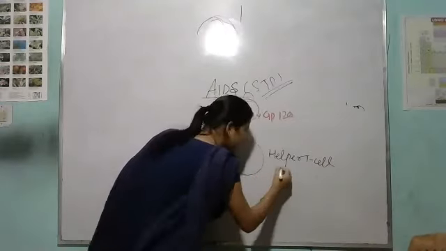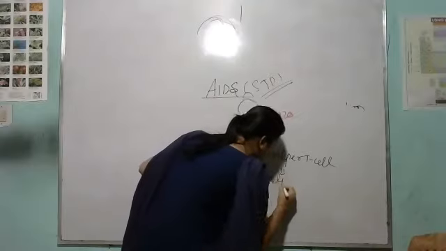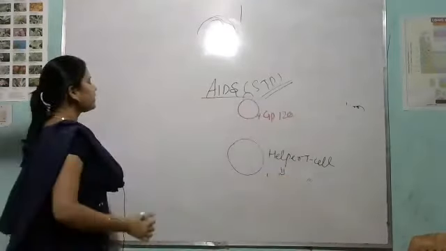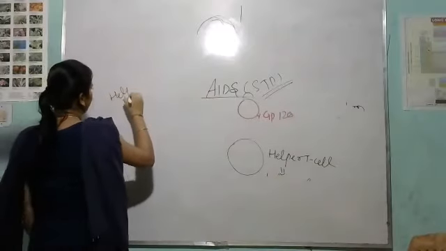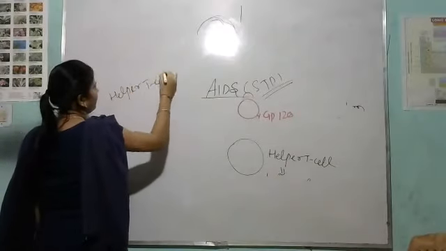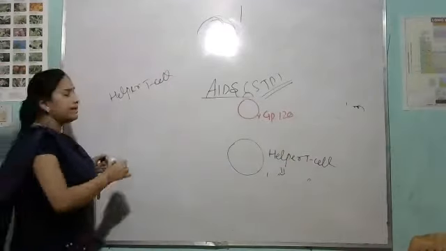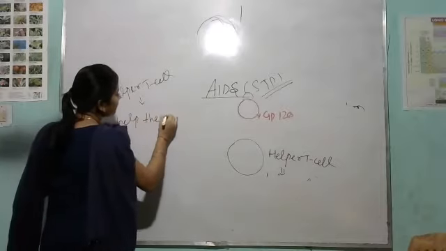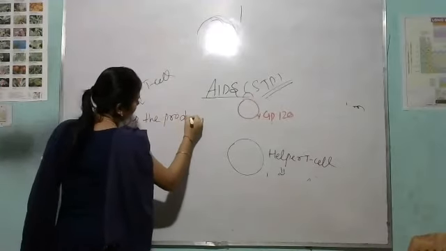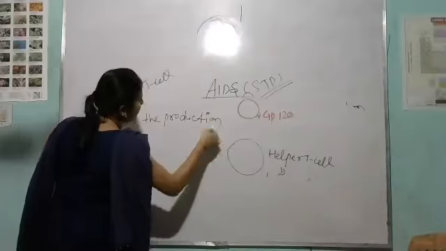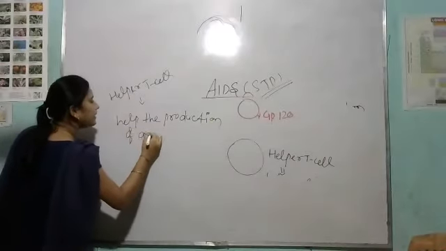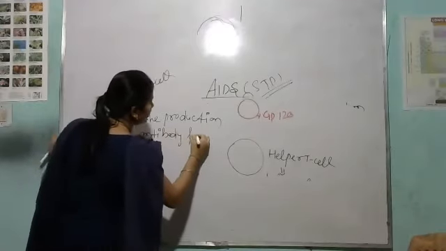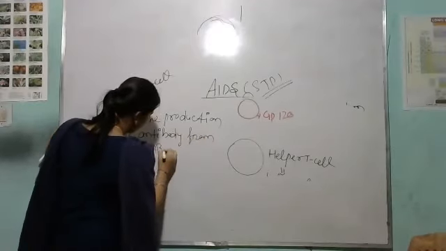Here I write down: the function of helper T cell is it helps the production of antibody from B lymphocyte.